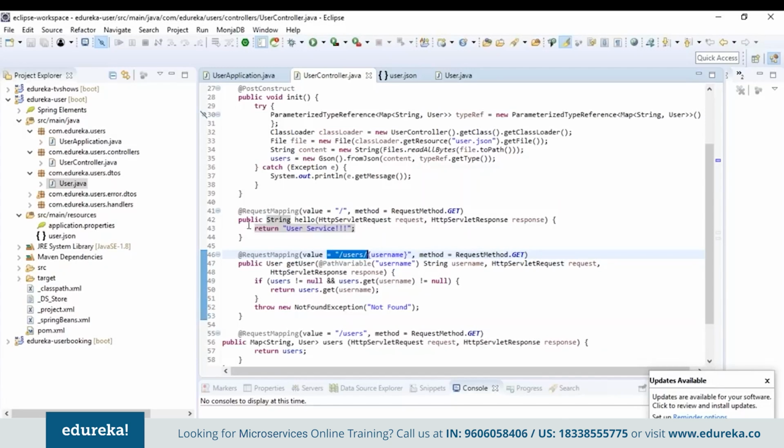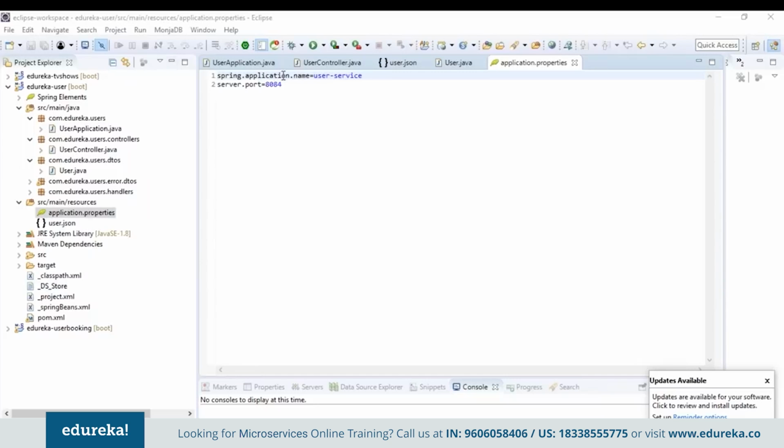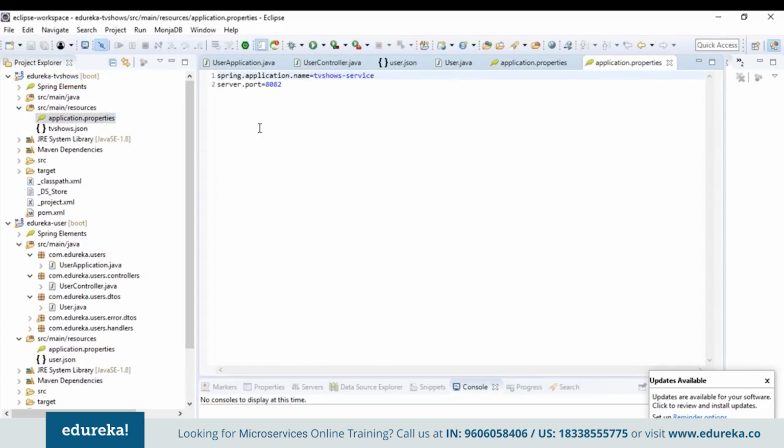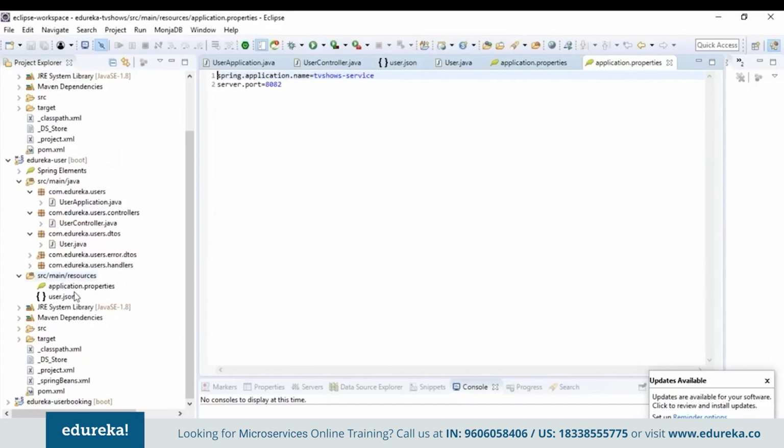Okay, so there's a question from Soumya: how do we set the port numbers for various services? To set the port numbers, you just have to go to the application properties in the resources folder and type spring.application.name equal to your service name and server.port equal to your port number. For the user service, I have put the name as user-service and port number as 8084. Similarly, I've done it for TV shows, where I've chosen port number 8082, and for user bookings, I've chosen port number 8083.